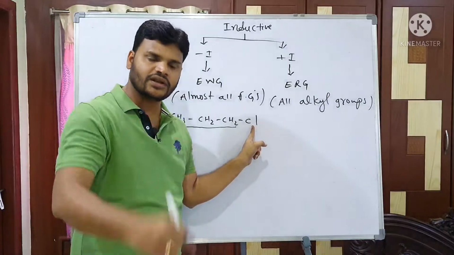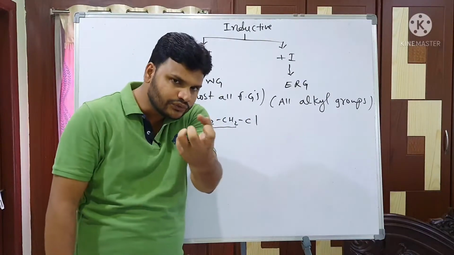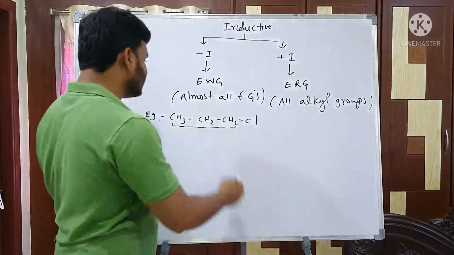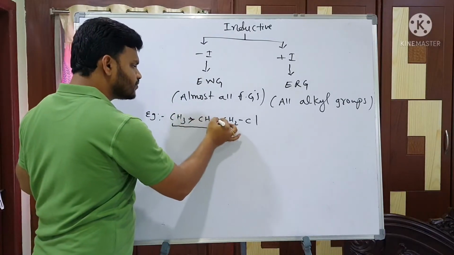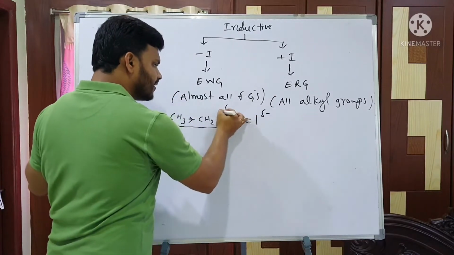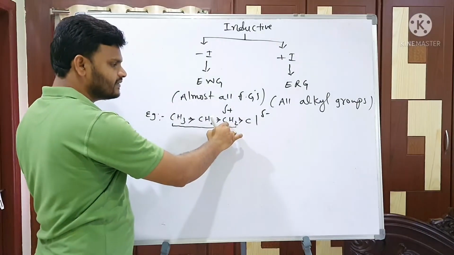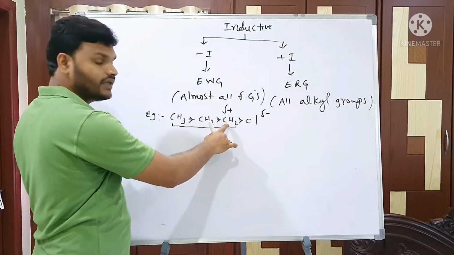Out of carbon and chlorine, which is more electronegative? Chlorine. More electronegative means it is able to withdraw the electrons. So here electrons shift towards the chlorine side. Then chlorine gets a partial negative charge and carbon gets a partial positive charge. This is the first carbon, that's the reason it shows maximum inductive effect.